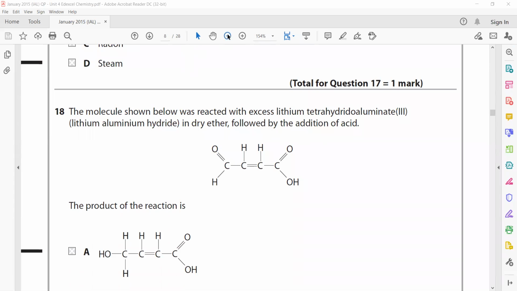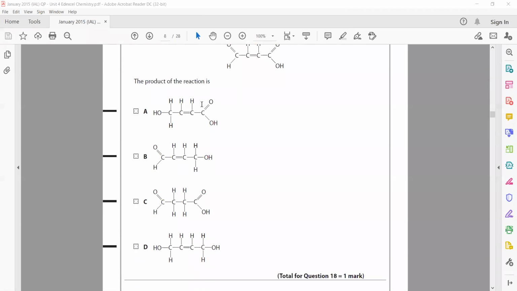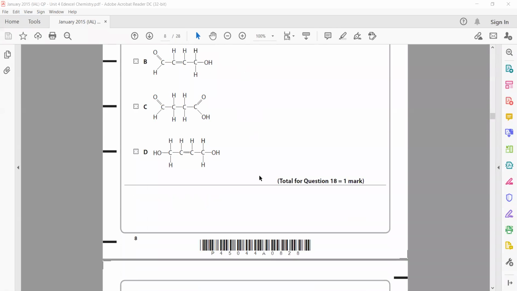The molecule shown below was reacted with excess lithium tetrahydridoaluminate. So it means a reduction reaction should occur. So if it's an aldehyde it will convert into alcohol, and if it's a carboxylic acid, that will also turn into alcohol. So we should have OH groups on both sides. So this is having one side OH group, the other side no. One side OH, the other side no. This does not have OH group. Like this is basically oxidized rather than reduced. So D is the right answer because we are using a reducing agent, lithium tetrahydridoaluminate.